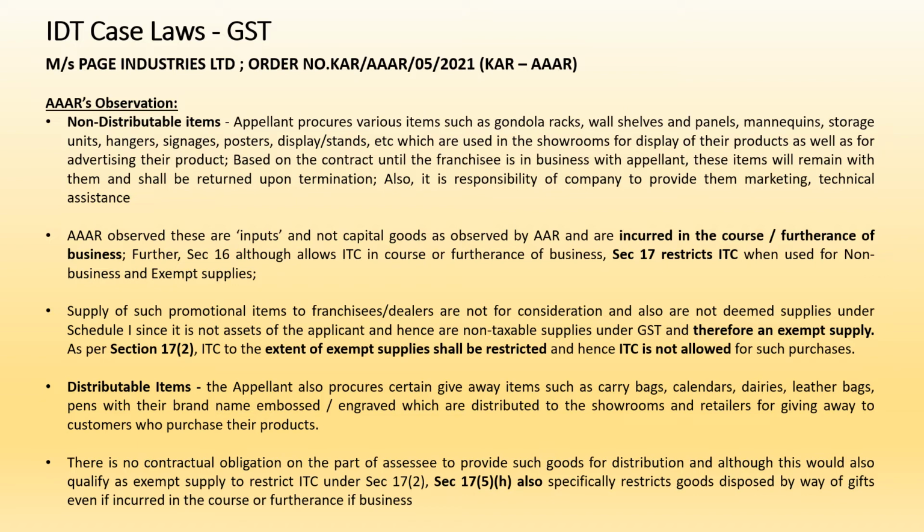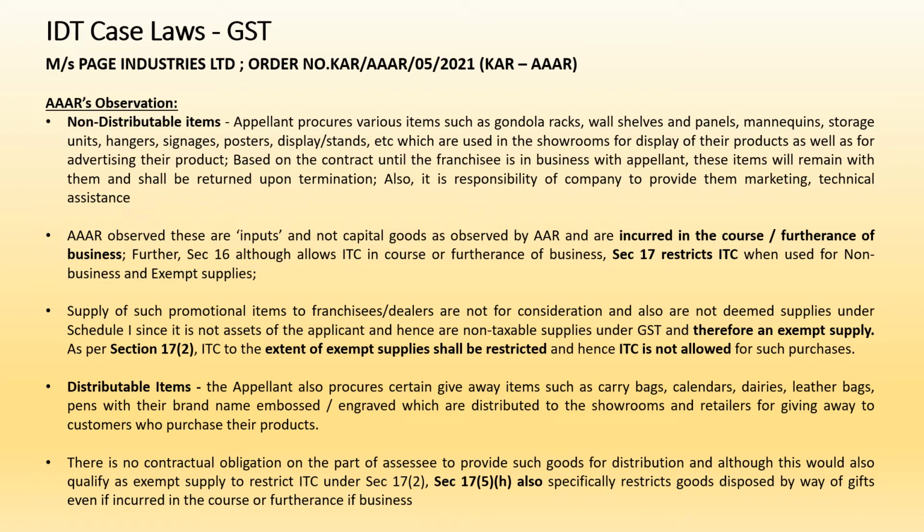However, the second part which has been bifurcated is the distributable items. What are the distributable items? The appellant procures certain giveaway items such as carry bags, calendars, diaries, etc., where the brand name will be embossed or engraved in such items, and this will be given to the showrooms and retailers who will be giving it to the customers who purchase the products. So this is also kind of a marketing expense where the calendars, diaries with the brand name of the appellant are being given to the customers. This also is a common expense many companies do incur.